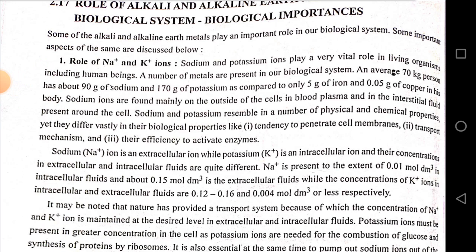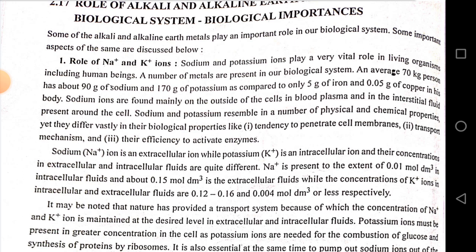A number of metals are present in our biological system. An average 70 kg person has about 90 gram of sodium and 170 gram of potassium, as compared to only 5 gram of iron and 0.05 gram of copper in his body. Sodium ions are found mainly on the outside of cells, in the blood plasma and in the interstitial fluid present around the cells. Sodium and potassium resemble in a number of physical and chemical properties, yet they differ vastly in their biological properties like tendency to penetrate the cell membrane, transport mechanism, and their efficiency to activate enzymes.